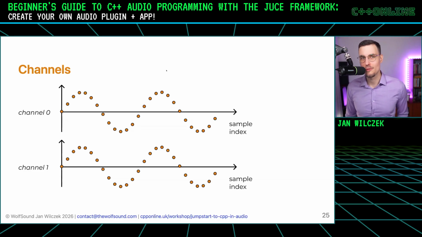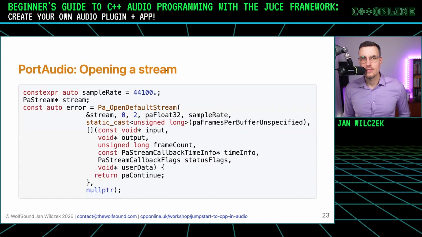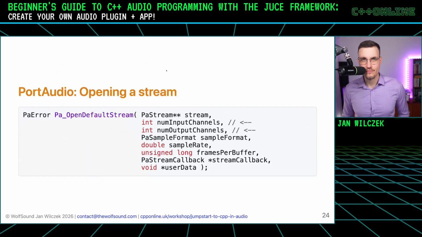And these constitute two channels, right? So one microphone outputs a single channel of audio. But when we have speakers, or when we have headphones, we typically have two channels of audio. That's why you call it stereo. So in my example here, I said that I don't want any input channels. I don't want to record audio, but I want to have two output channels for stereo.